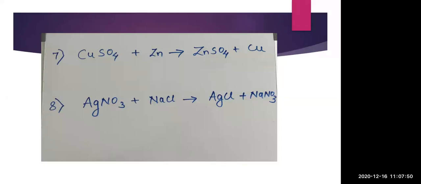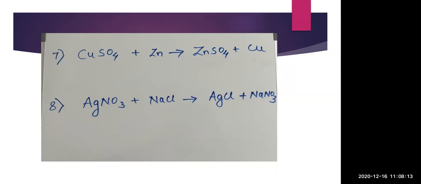You can see on the product side the position of Ag and Na is the same, whereas the position of NO3 and Cl has changed. That means an exchange of anions, the negatively charged elements, has taken place. So we can say that this is a double displacement reaction.